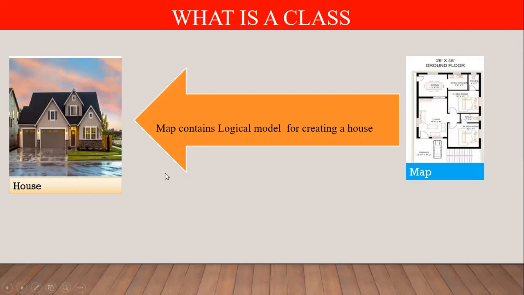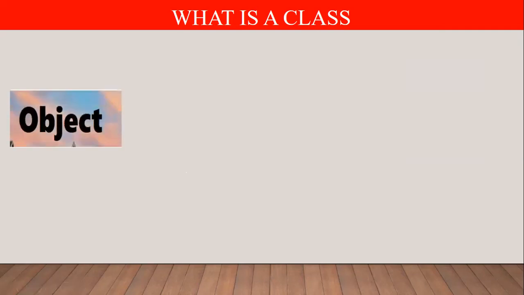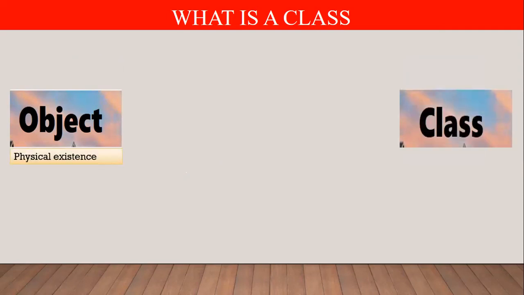In a similar way, if you want to create an object, before creating the object we are required to define the logical structure. Which type of object do we want to create? What personality does this object contain? Which type of properties does this object contain? That plan we need to define, that structure we need to draw. So to create an object, we are required to draw one structure. That structure is known as a class.